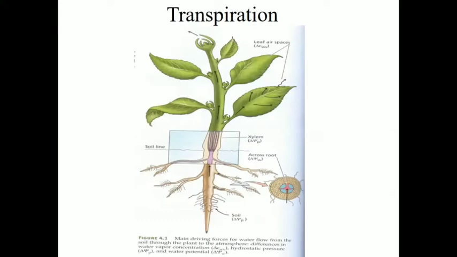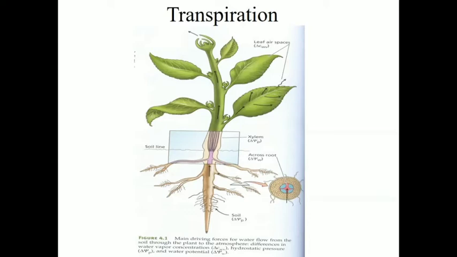Now, all of you know that transpiration is a process of loss of water in the form of vapor from aerial living tissues of the plant. Okay, so transpiration is a loss of water in the form of vapor from the aerial living tissues of the plant. We know that transpiration is the process of loss of water, but this loss is in the form of vapor. Then we call it transpiration.